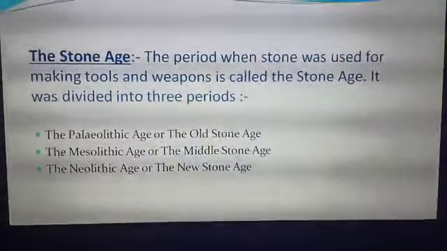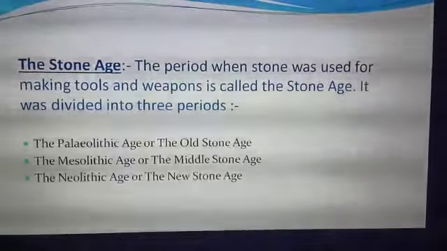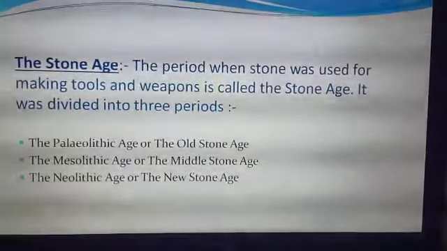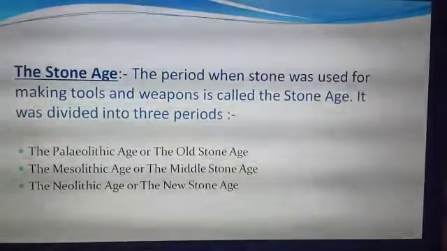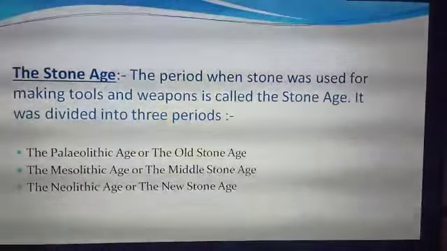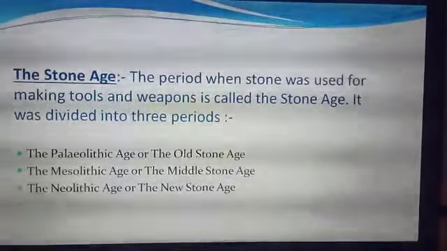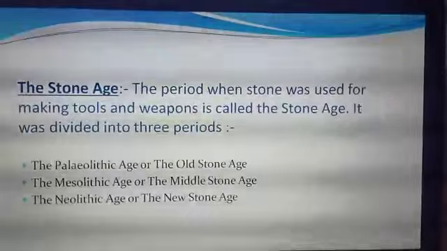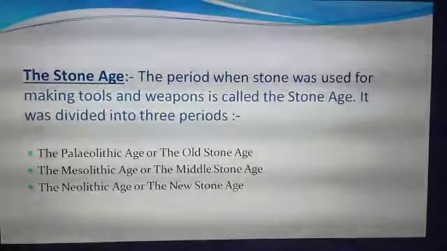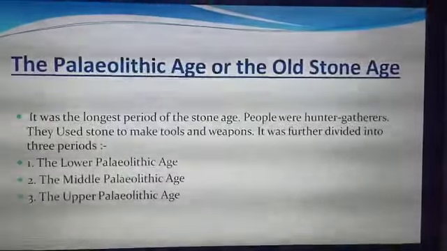Now let's move to the next topic, that is the Stone Age. The period when stone was used for making tools and weapons is called the Stone Age. It was divided into three periods. The first one is the Paleolithic Age or the Old Stone Age. The second is the Mesolithic Age or the Middle Stone Age. And the third one is the Neolithic Age or the New Stone Age. So we will discuss them one by one.